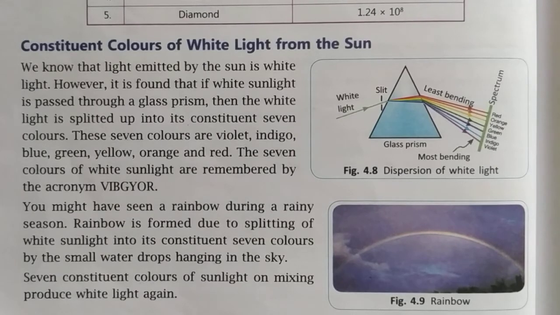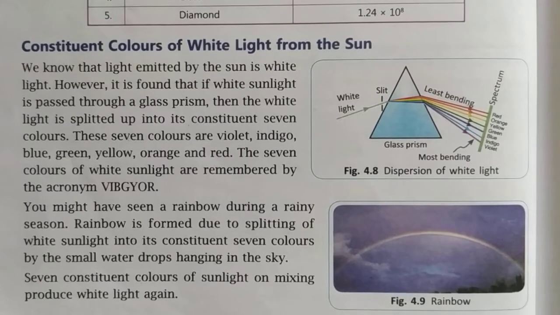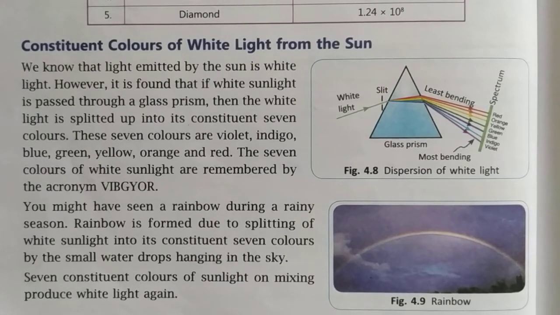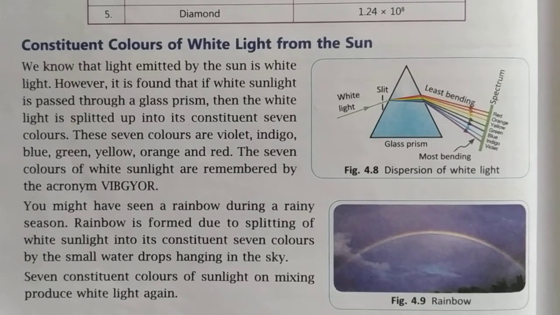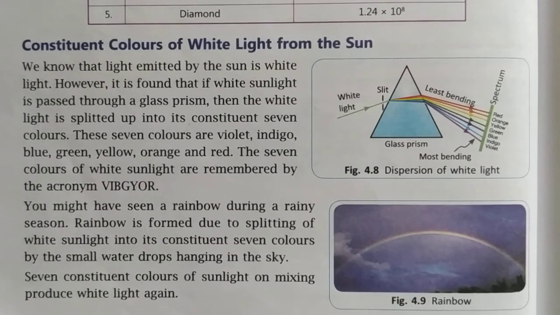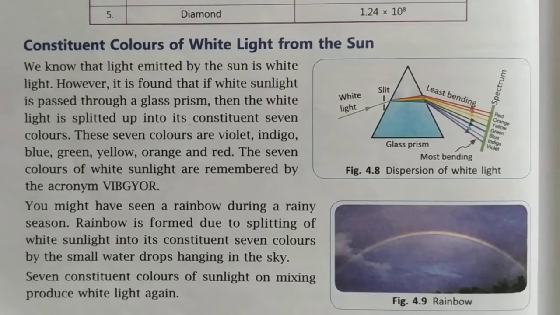Now we have the last topic of our chapter, that is the constituent colors of white light from the sun. When light is passing through a glass prism, which is a triangular glass, as you can see in figure 4.8, incident white light falls on a surface of the prism. What do we observe? As it enters the glass and then comes out, we can see a spectrum. A spectrum is 7 bands of color, that is VIBGYOR.